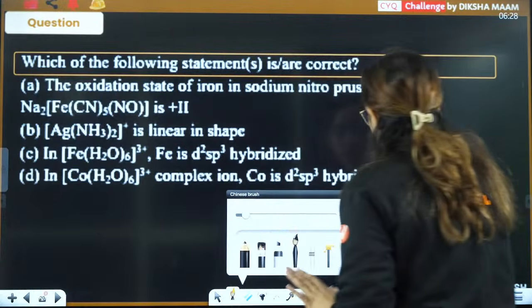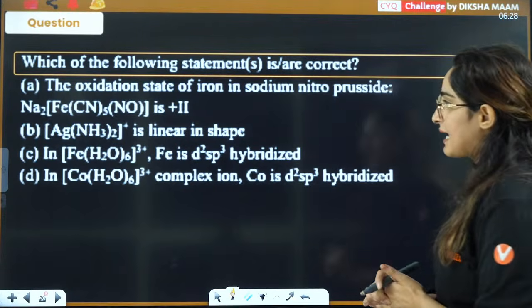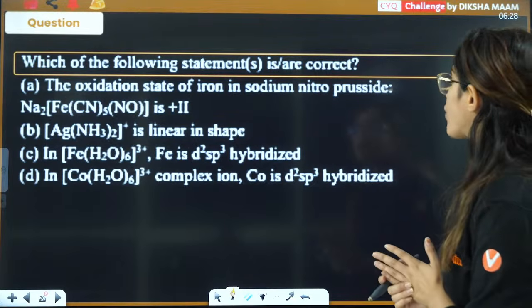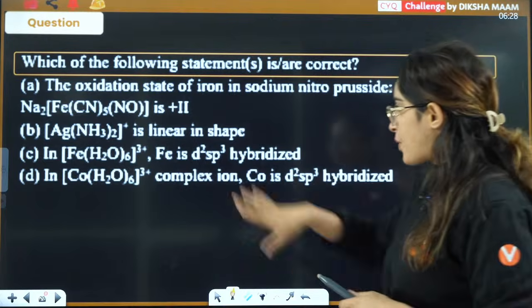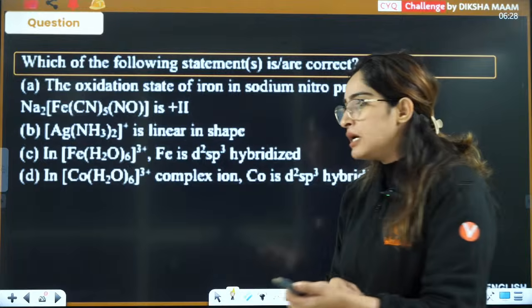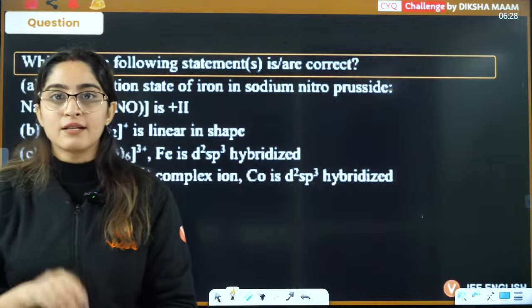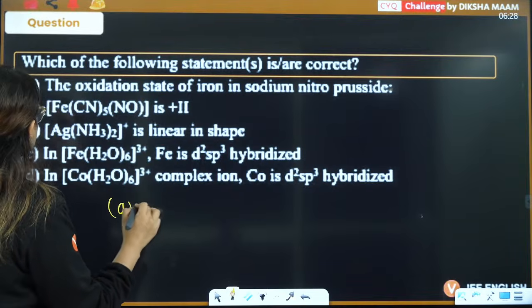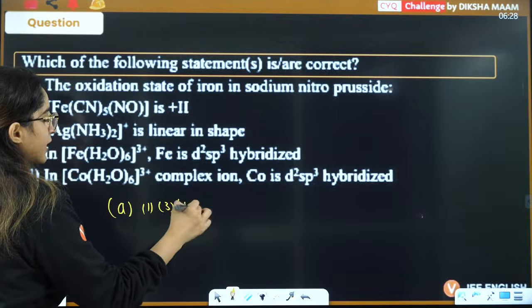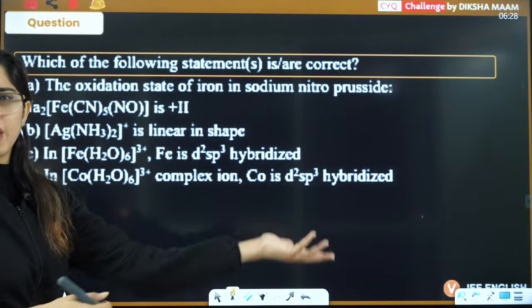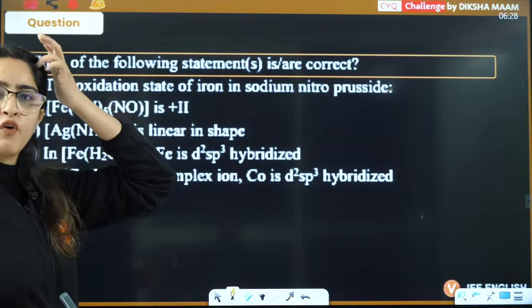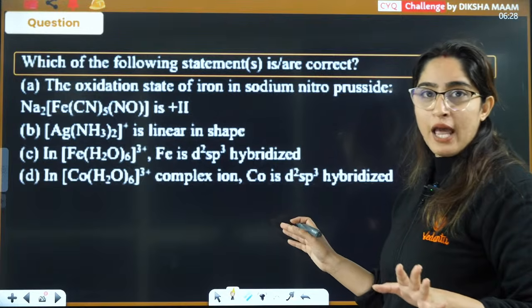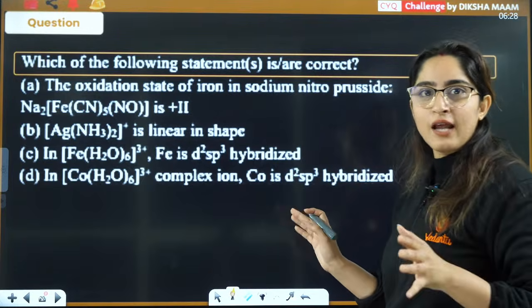Let's see the next one, which of the following statements are correct. Now let's see these statements one by one. The oxidation state of iron in sodium nitroprusside. This question is actually multiple correct answer, but in JEE Mains you don't have multiple correct answers. That is why you should know what kind of options they can give you. The first option is statements 1, 3, 4 are correct, like this. But because we are doing practice only, you just need to tell me which of the following is the correct answer. Multiple statements are there, and 4 of them also can be correct. Understood now how in JEE they can ask you the question.